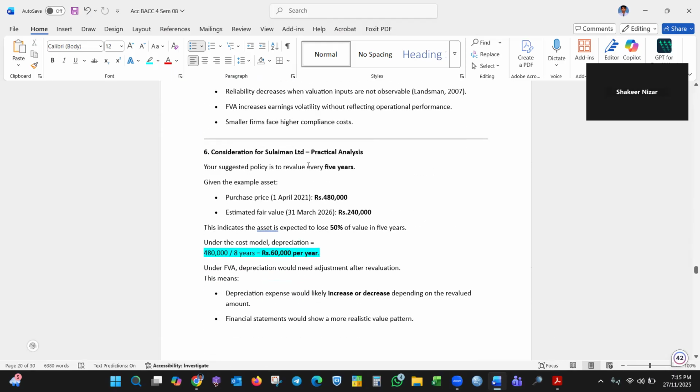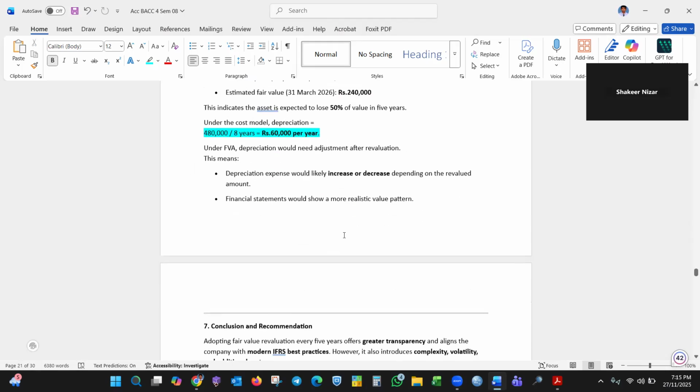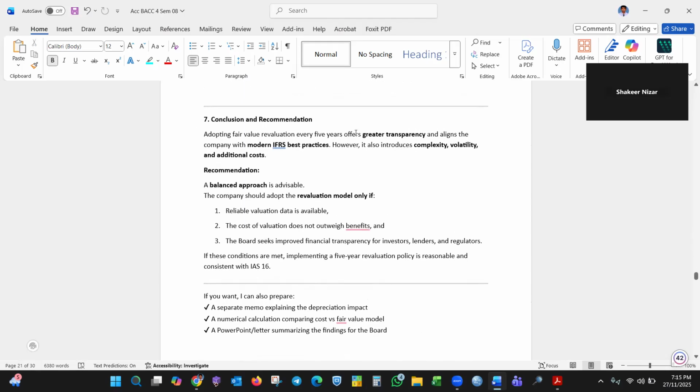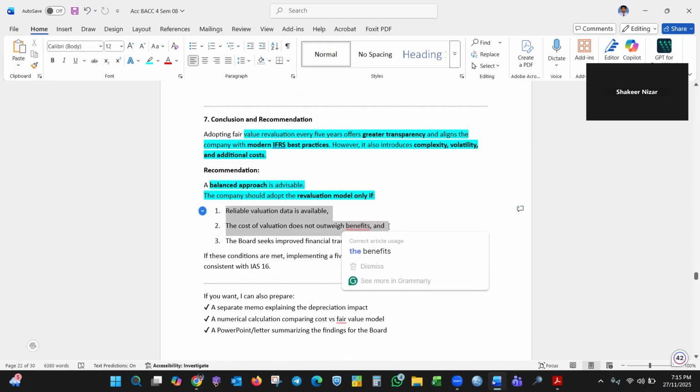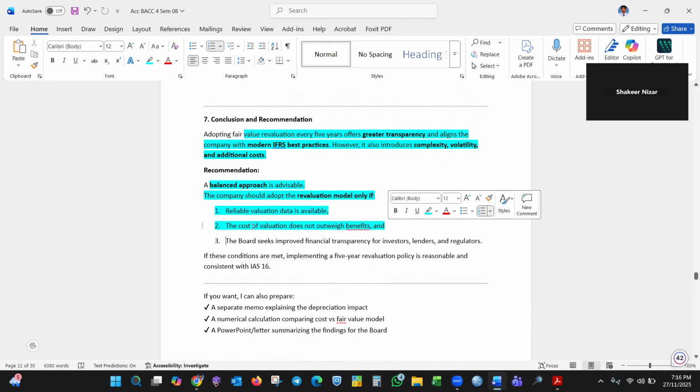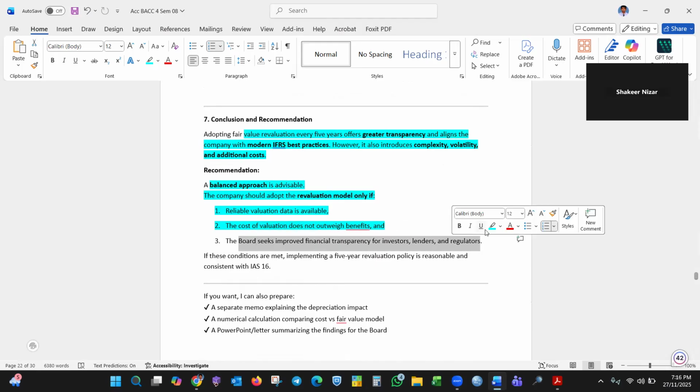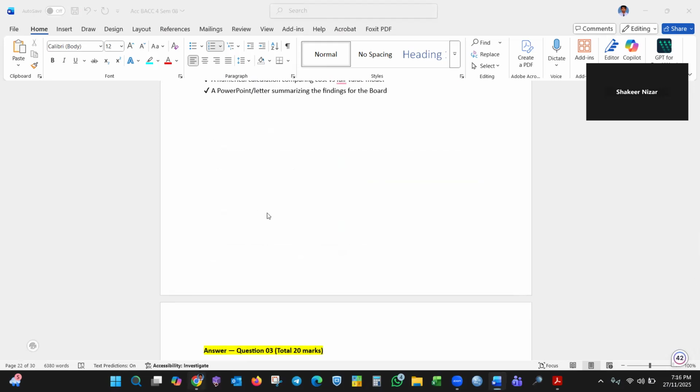Consideration for Suleiman Limited: you suggest a policy to revalue every 5 years. Given the example asset, no need to elaborate because it is separately discussed, based on the complexity and volatility and the economic circumstances pertaining to Suleiman Limited. A limited balanced approach is advisable. The company should adopt the revaluation model only if reliable valuation data is available, and the cost of valuation does not outweigh the benefit, if the board seeks improved financial transparency. You can write that.